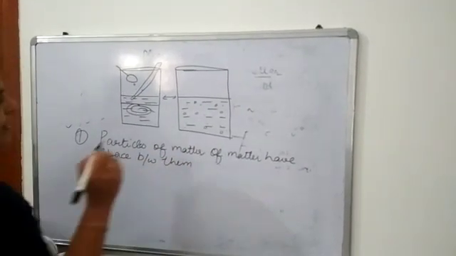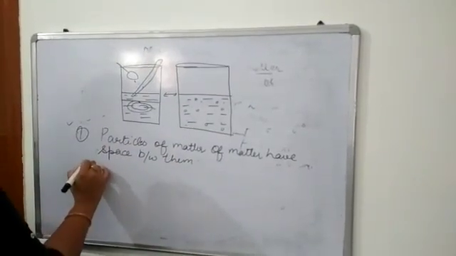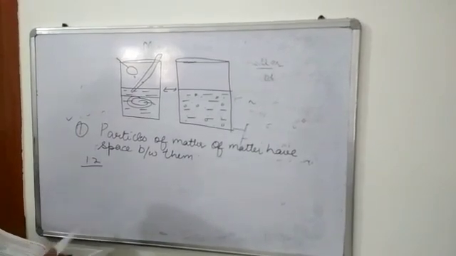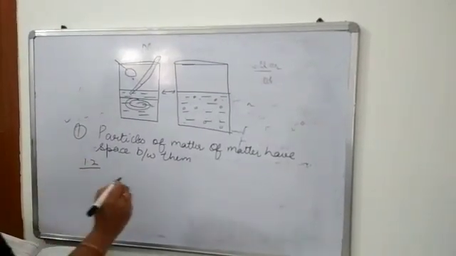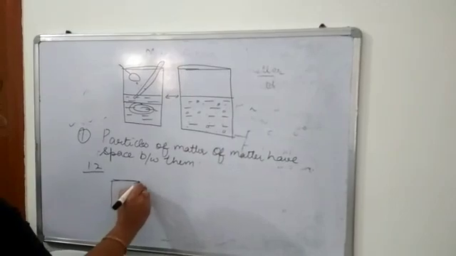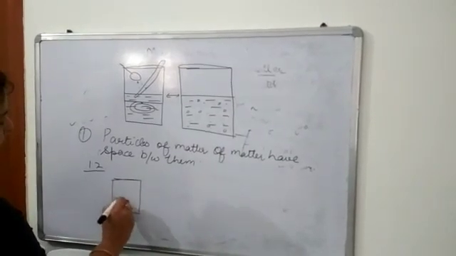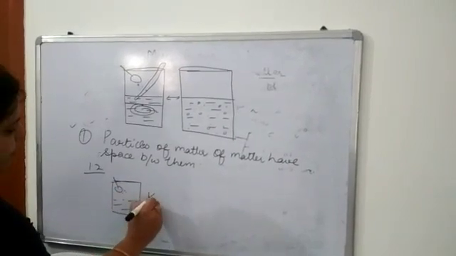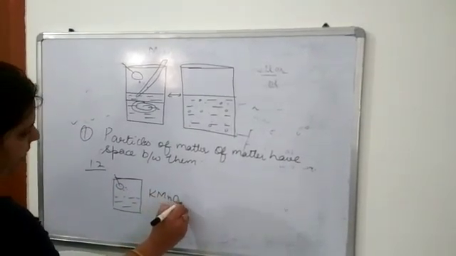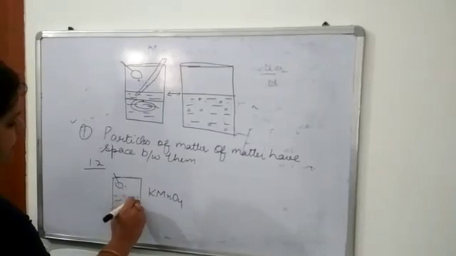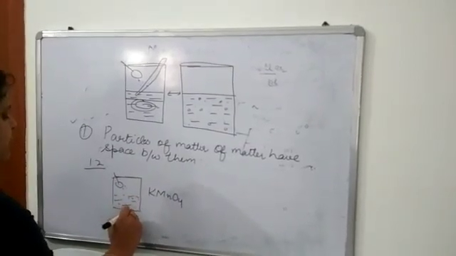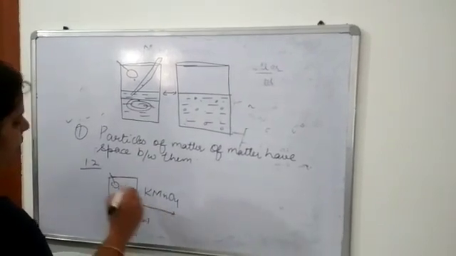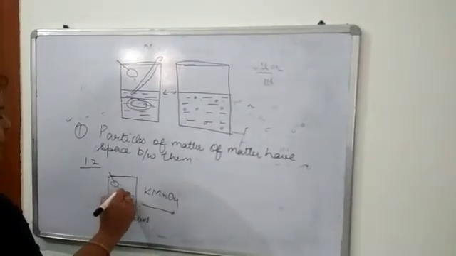There is also one more activity, activity 1.2. You can see it in your NCERT books. In this activity, what is there? There is one beaker, and in this beaker we will again take water and we will put a few crystals of KMnO4, that is potassium permanganate. When we dissolve the crystals of potassium permanganate, the solution will become violet in color. Now this beaker is of 100 ml.